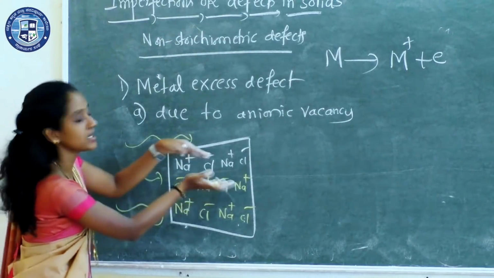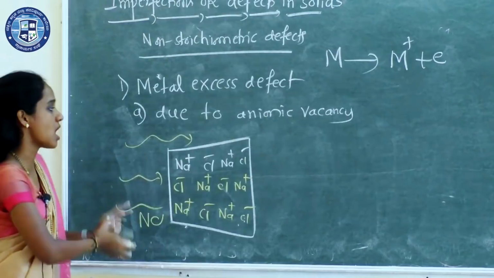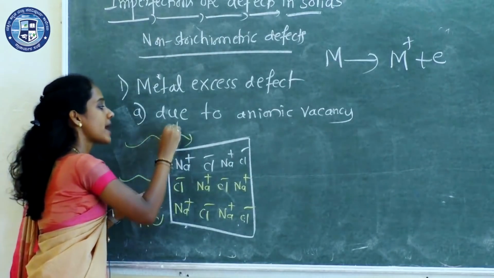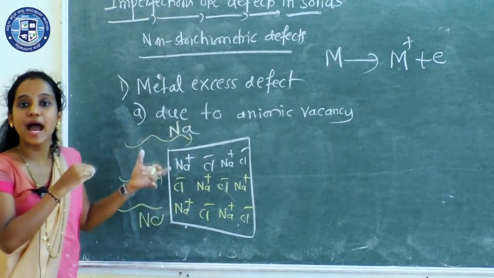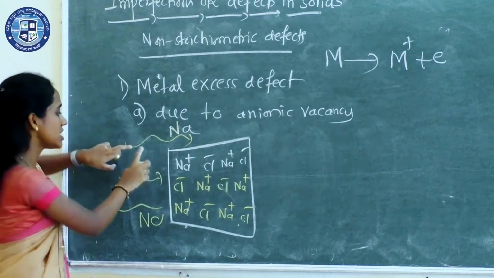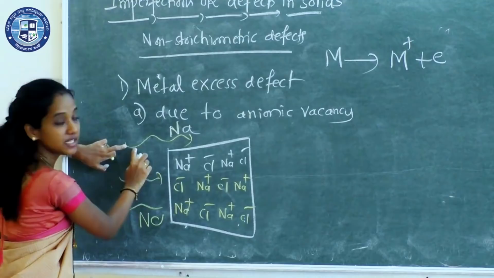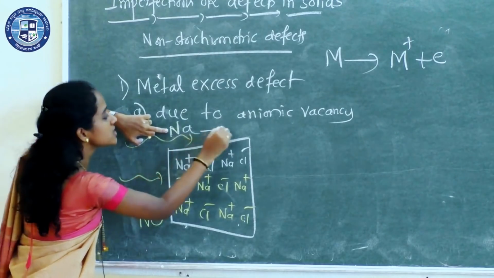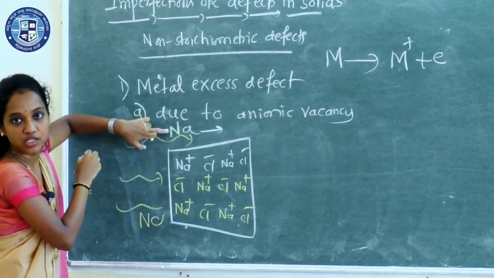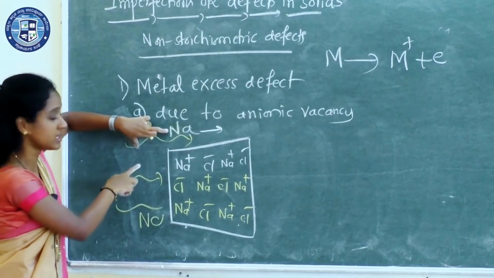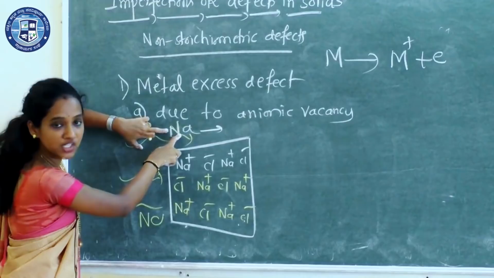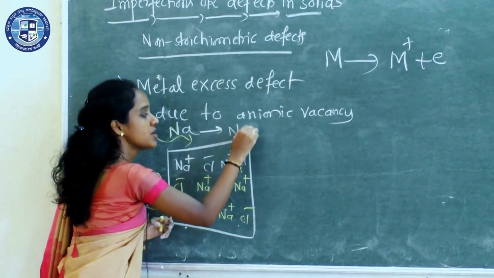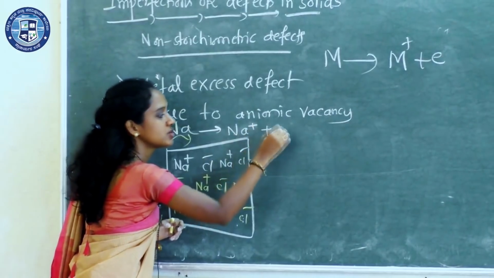I am passing sodium vapor here. In the vapor, sodium atoms are present. Because of the energy absorbed, those sodium atoms lose their electrons to form Na plus and an electron.